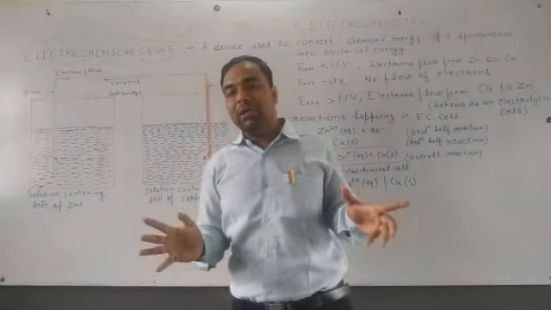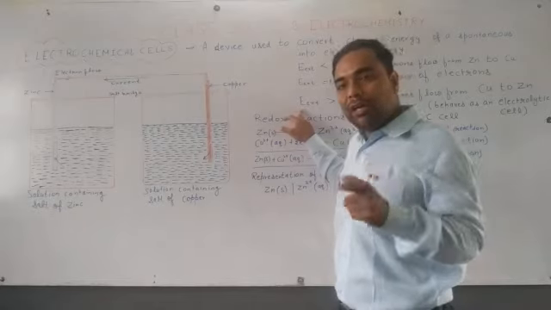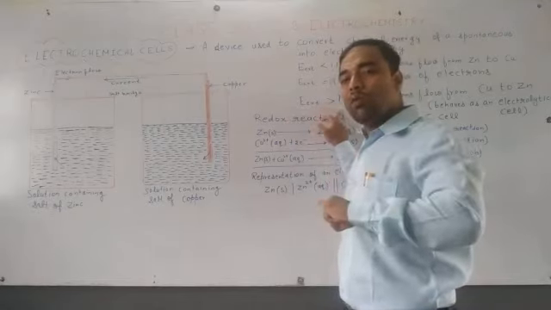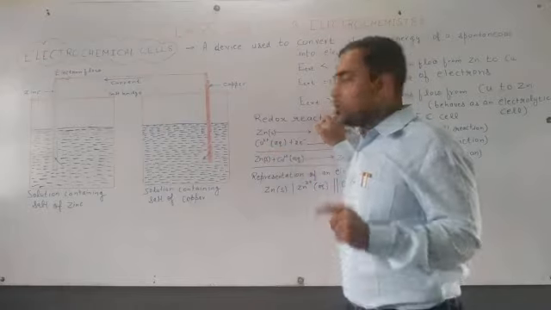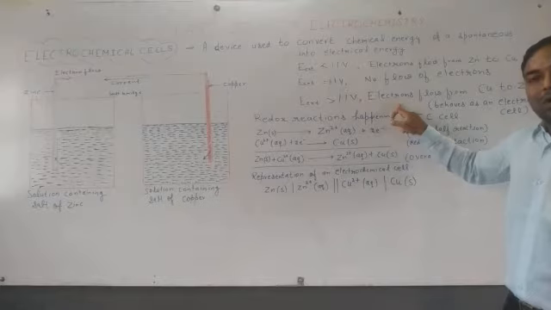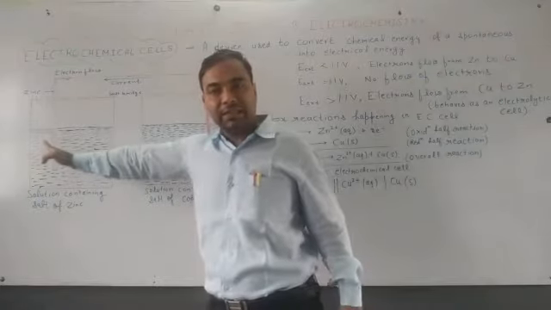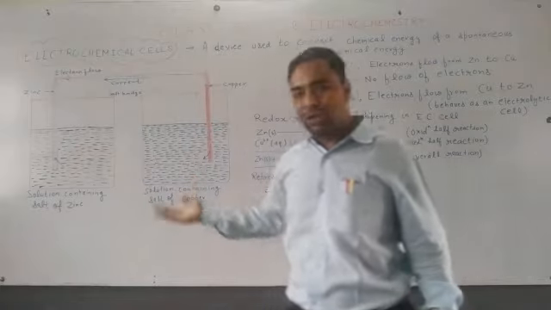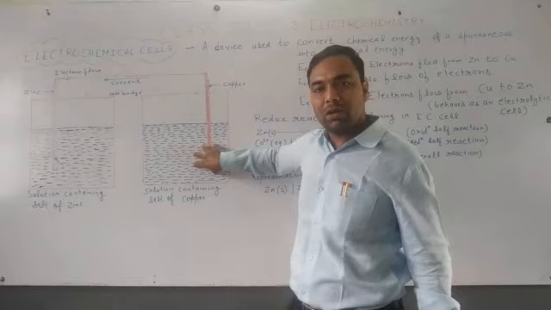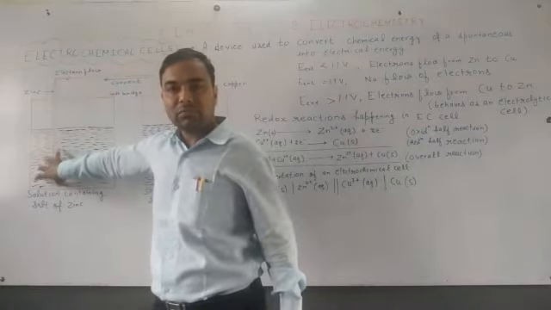But what will be the condition when we take an external potential which is more than 1.1 volt in that electrochemical cell? Then electrons will flow in the reverse direction, from copper to zinc, and the opposite will happen. This electrode will become thin, whereas this electrode will become thick.